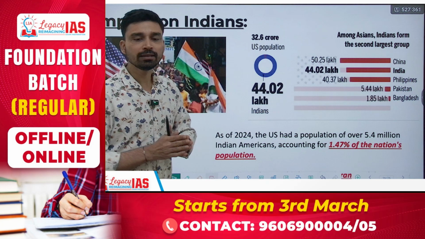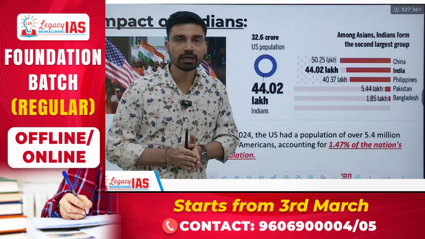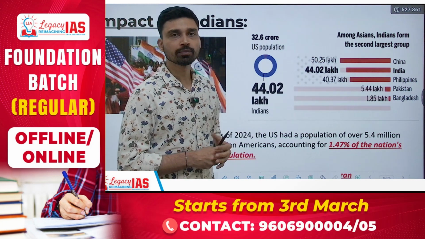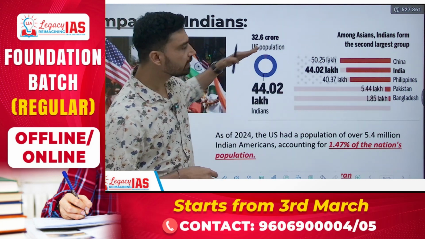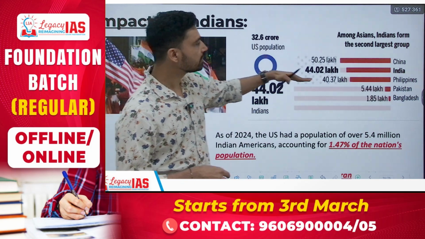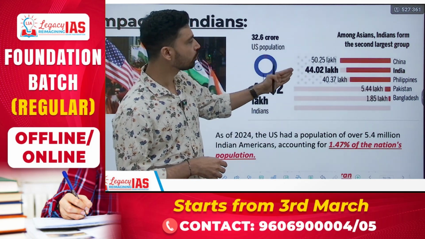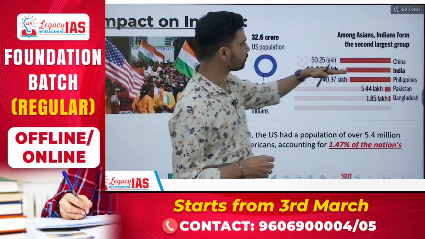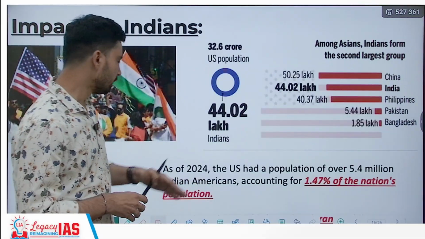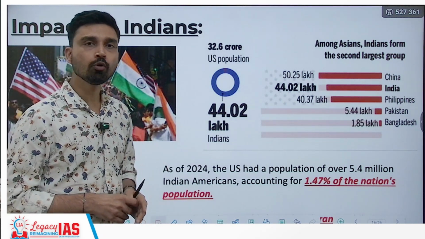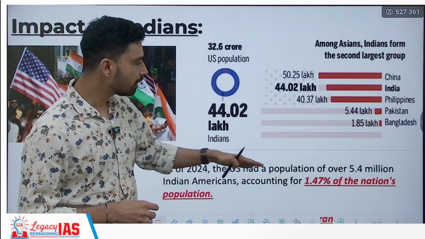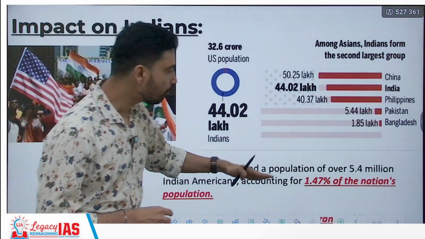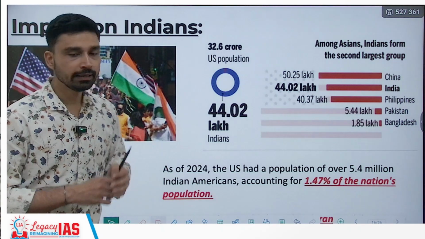Now, let us try to understand the overall impact on the Indian diaspora living in the United States, which we can see is the second largest one after China. As per the recent report, in 2018, the total number of Indian residents in the US was 44 lakhs, that is around 4.4 million. The largest group was of China, that is about 50.25 lakh. As of this particular year of 2024, the US government had reported a population of over 5.4 million Indian Americans, accounting for 1.4% of the nation's population.